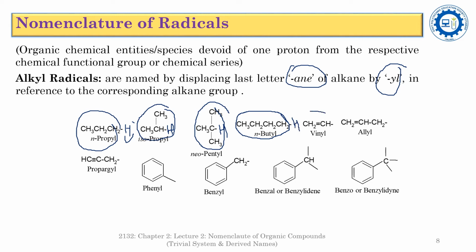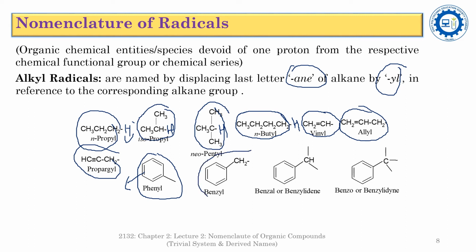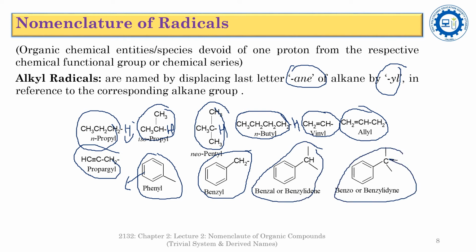The vinyl is the radical of ethene. It is the allyl. It is the propargyl, and it is a phenyl. Phenyl is the radical of benzene. The benzyl is the radical of toluene. It is the benzyl, and it is the benzylidene.